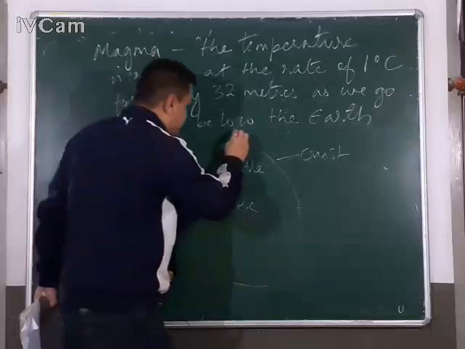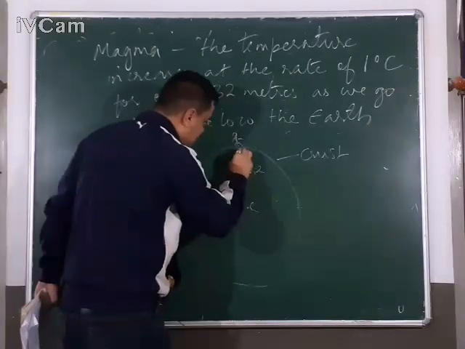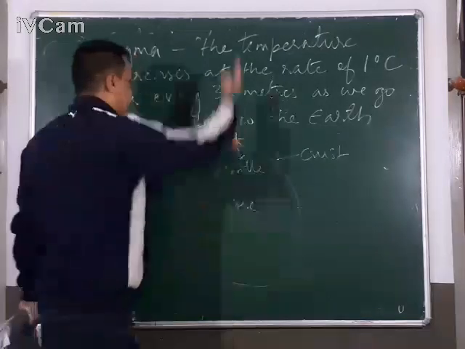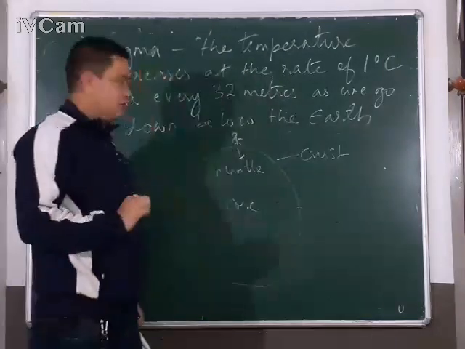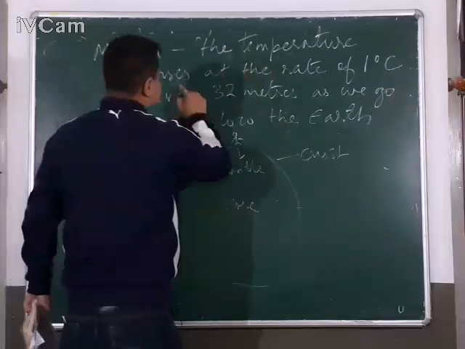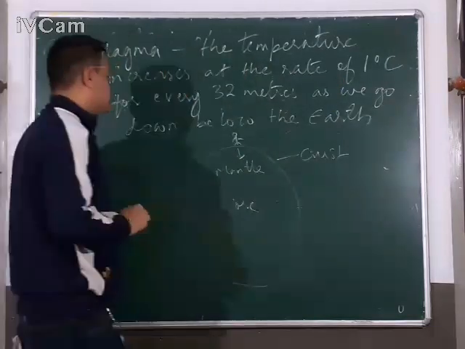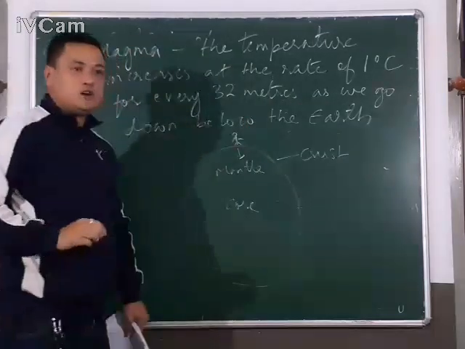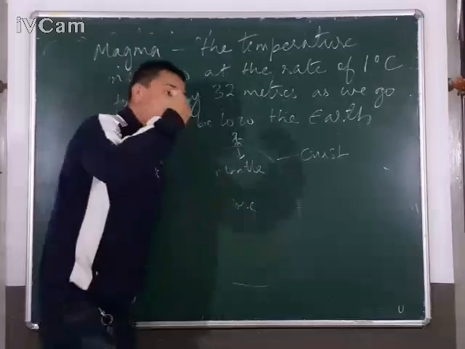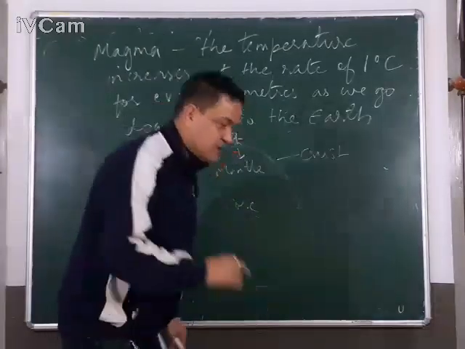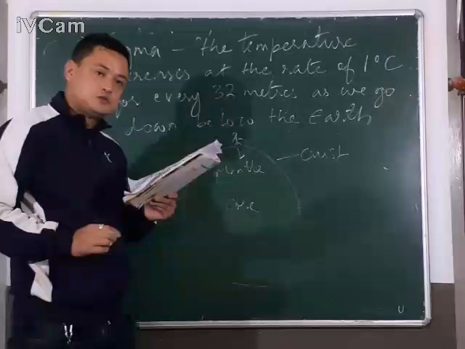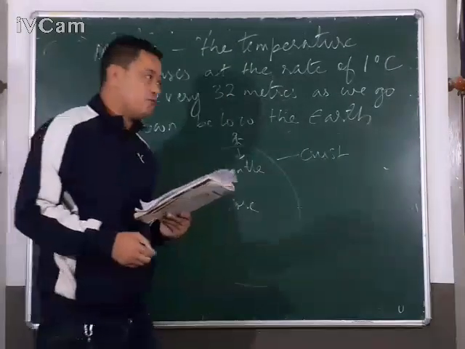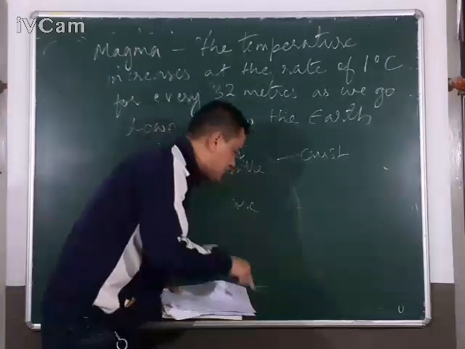If I am standing here and moving below the earth, not climbing but going down, the temperature increases at the rate of 1 degree Celsius for every 32 meters. So the temperature will increase as I go down. Here you can understand the degree of hotness that you'll feel as you descend towards the inner part of the earth.